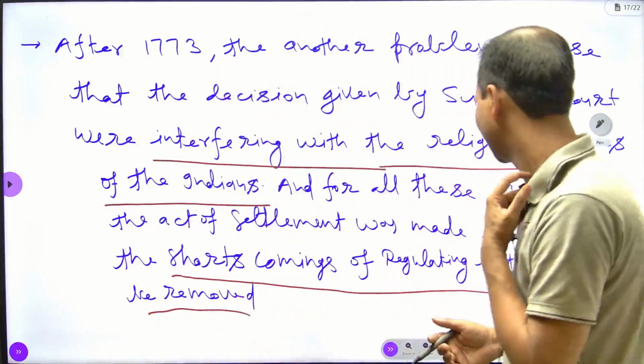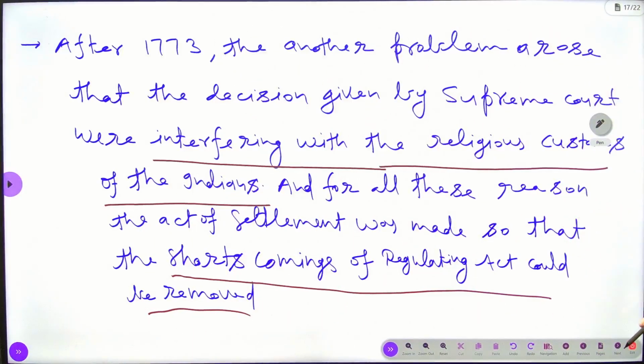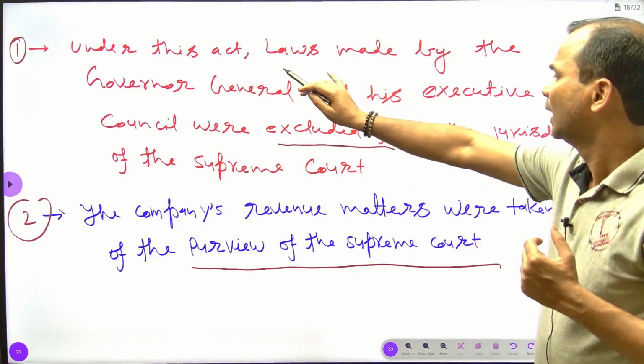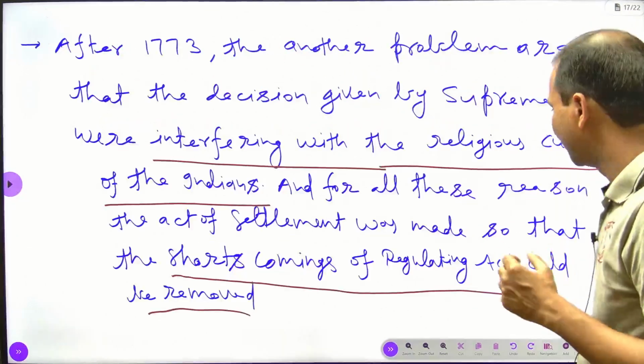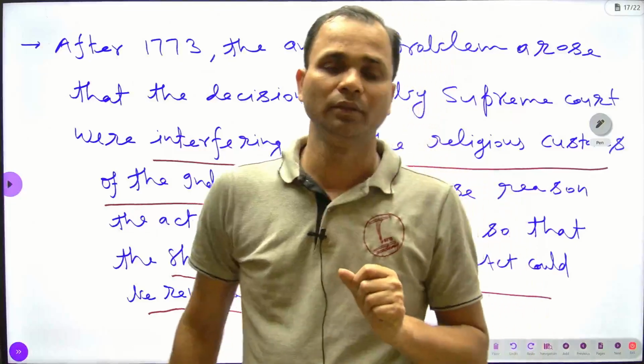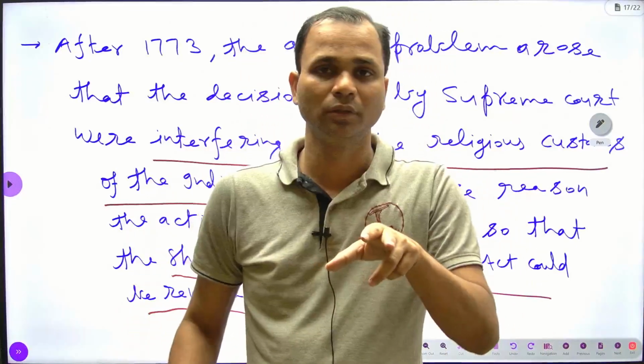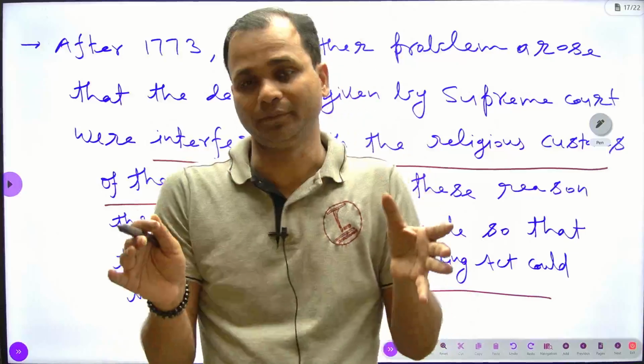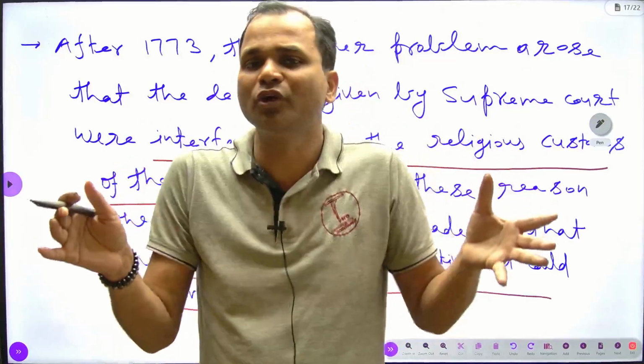And the second was that the Governor General and the Supreme Court started giving different decisions in the same matter, because there was no clarity of jurisdiction.